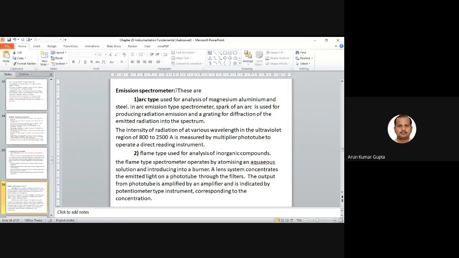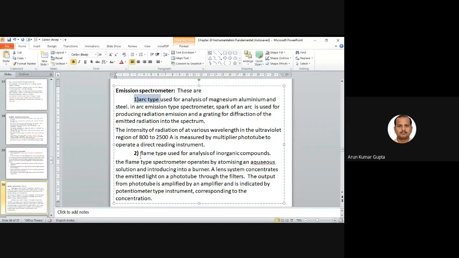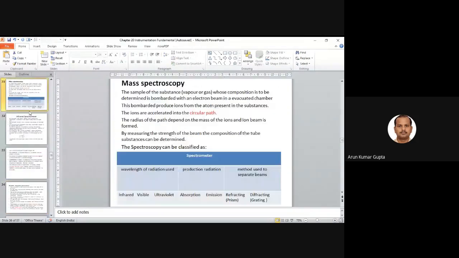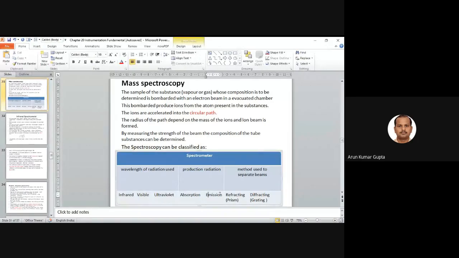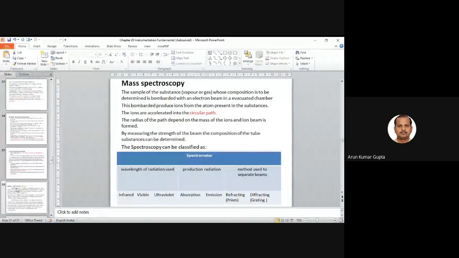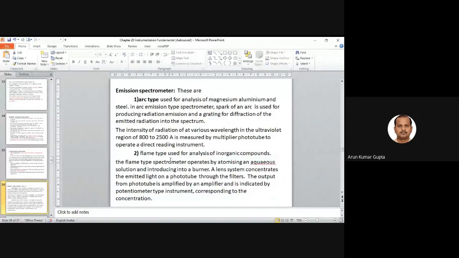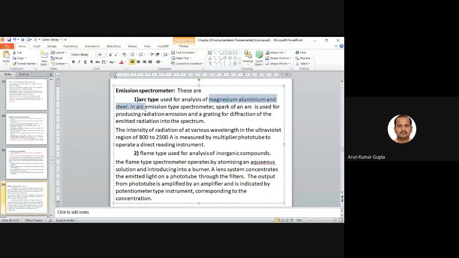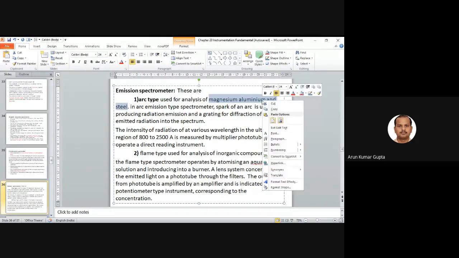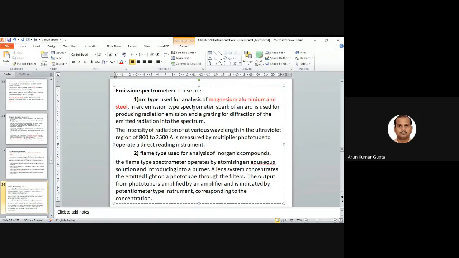Then we have an emission spectrometer. Basically this is of two types. One is an arc type, the other one is a flame type. As we have mentioned here, this is emission spectroscopy, because it involves the production of radiation. So this is arc type or flame type. Arc type is used for the analysis of magnesium, aluminum, and steel, right? So we use it for the analysis of these.